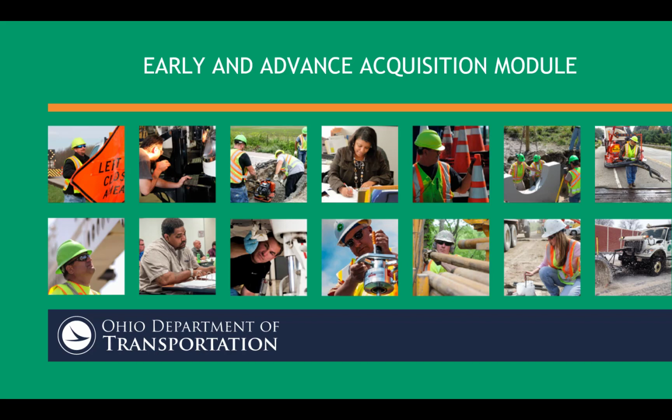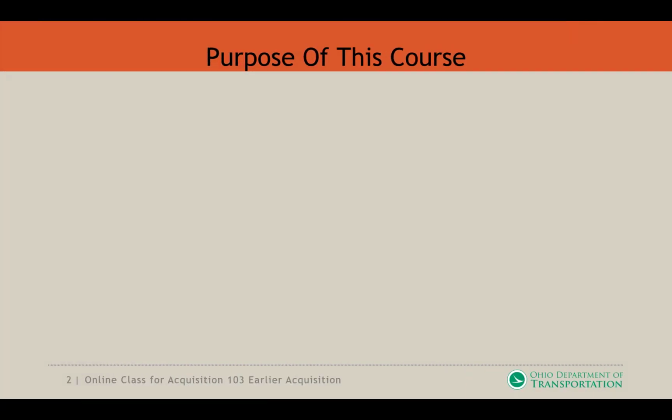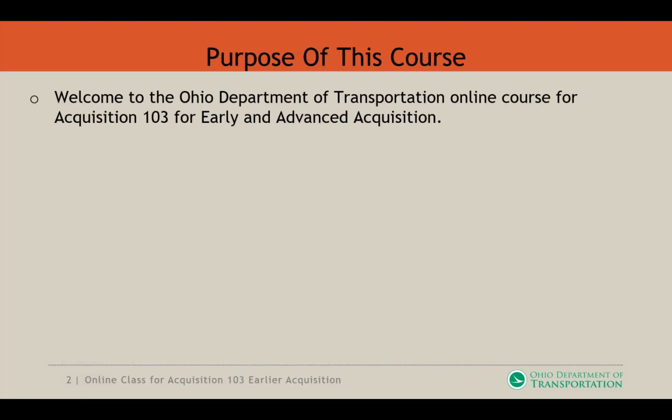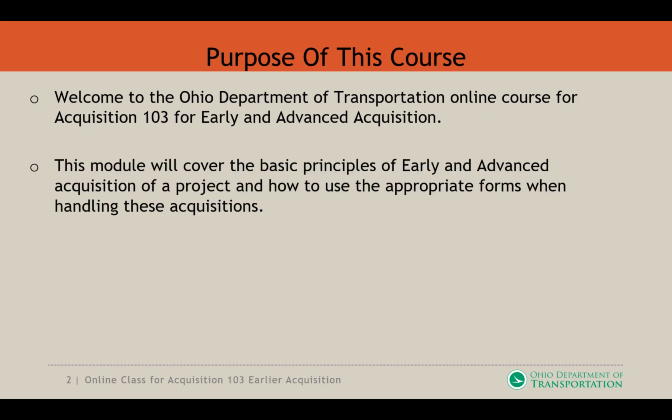Welcome to the Ohio Department of Transportation Early Acquisition and Advanced Acquisition module. The purpose of this course is the online version of Acquisition 103 under Early Acquisition. The module will cover the basic principles of early and advanced acquisition of the project and how to use the appropriate forms when handling these acquisitions.